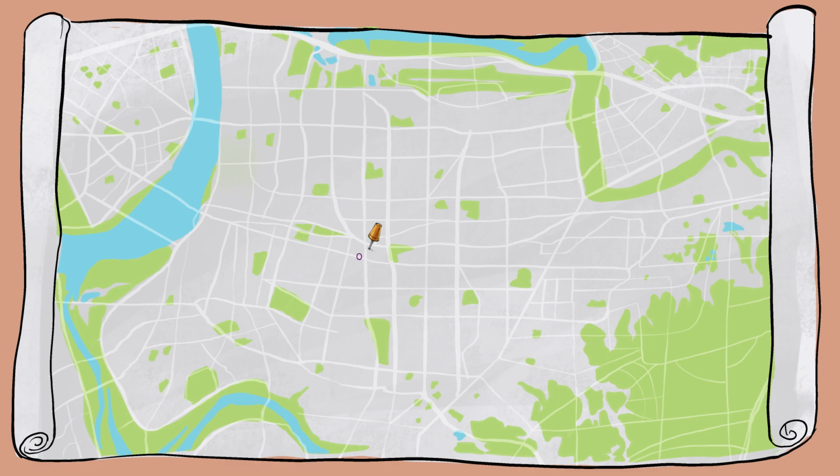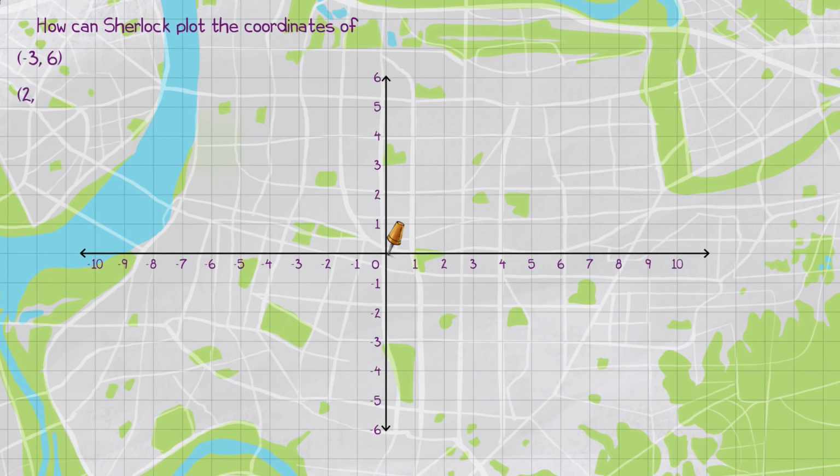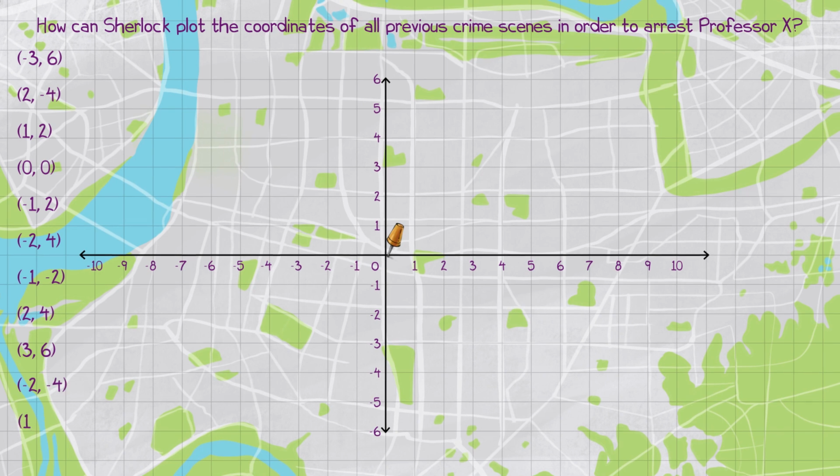If letter O denotes the origin, lying at the intersection of the two axes, how can Sherlock plot the coordinates of all previous crime scenes in order to arrest Professor X?